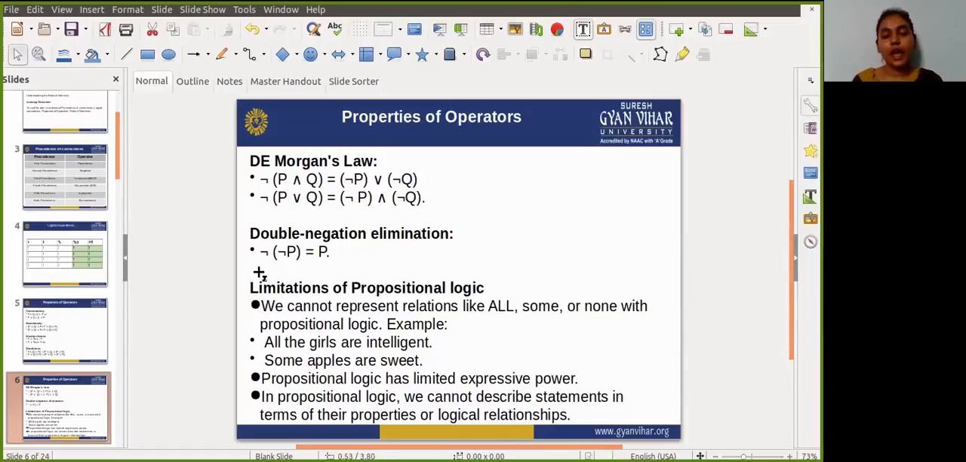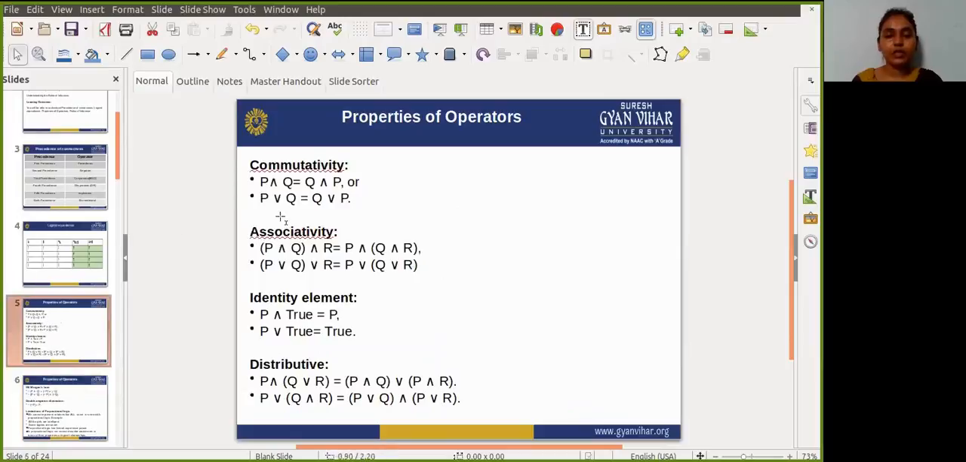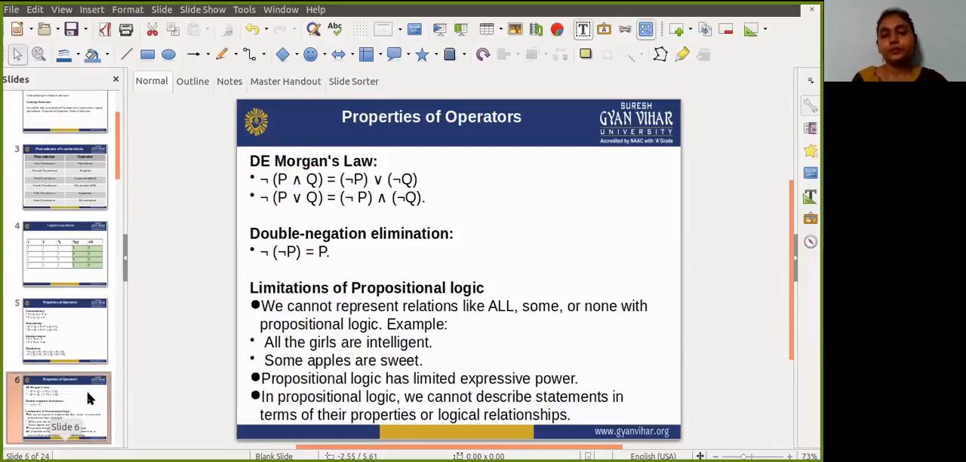So guys, I am giving you homework. For each of the properties, as you know, commutative, associative, identity, distributive, just make a truth table of each side, meaning the LHS side and the RHS side. Just make a truth table for each and every property. Then you will understand properly about the properties of operators.